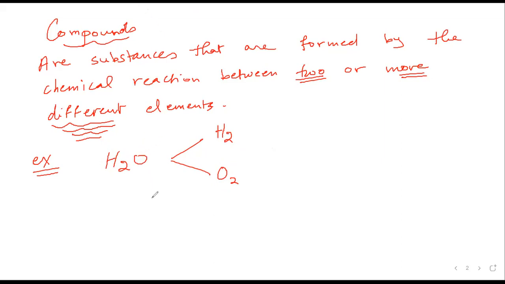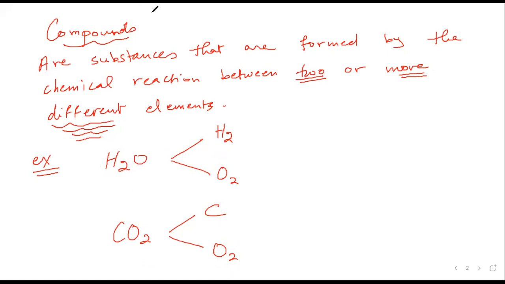If, for example, I have carbon dioxide, carbon dioxide consists of carbon element and oxygen element. So we have two different elements, carbon and oxygen, that reacted together chemically by a chemical reaction to form the carbon dioxide. So as you see, compounds come from two or more different elements.